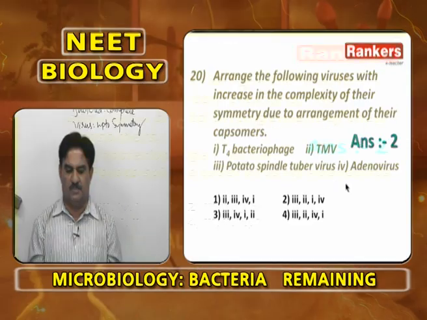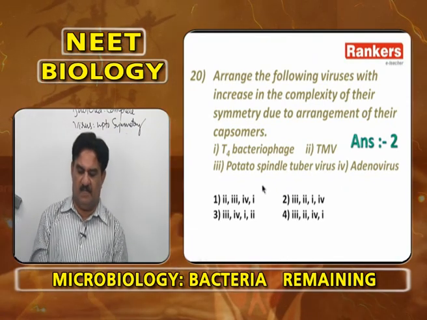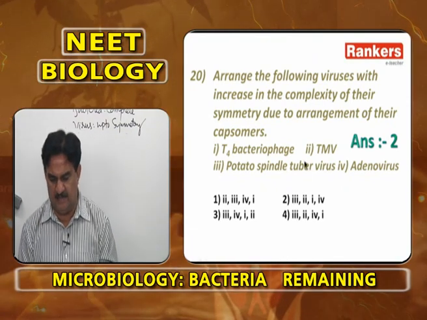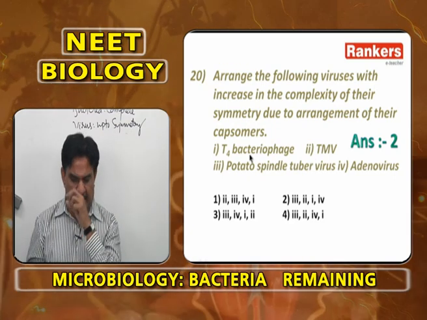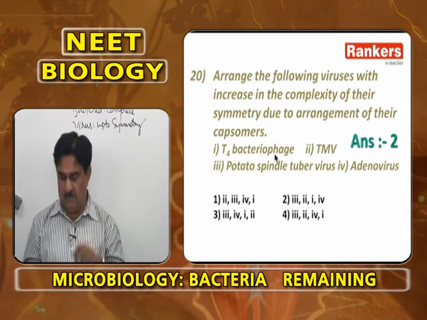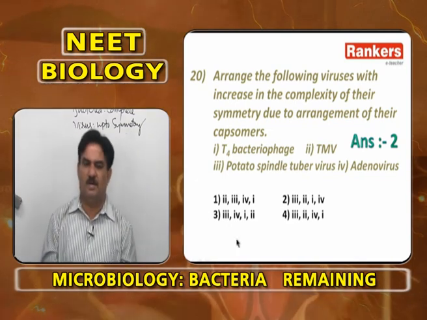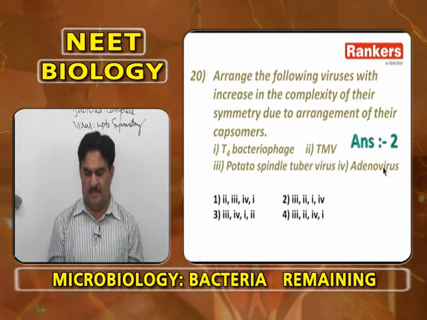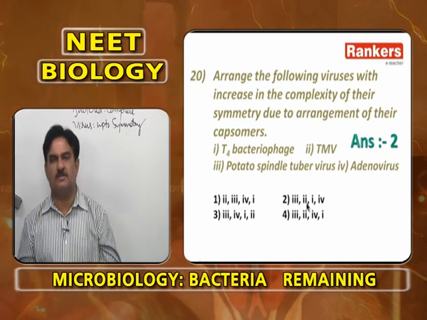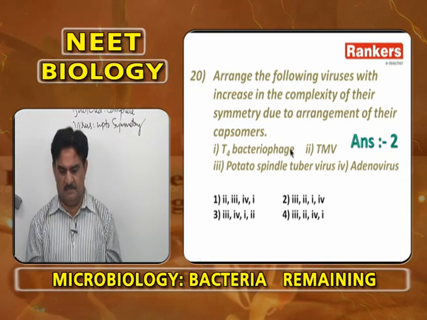Then 2 is tobacco mosaic virus, 2130 capsomeres are present. Then 1, T2 bacteriophage has binal symmetry. Then adenovirus has many capsomeres. So, 3, 2, 1, 4, second option.